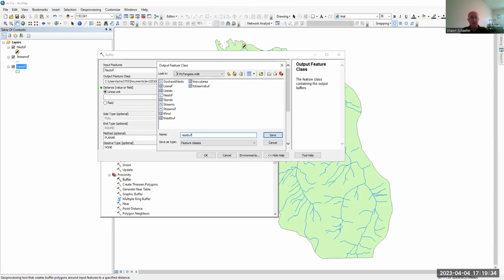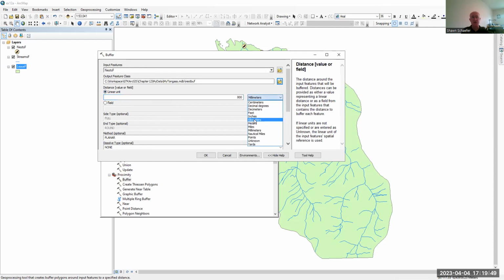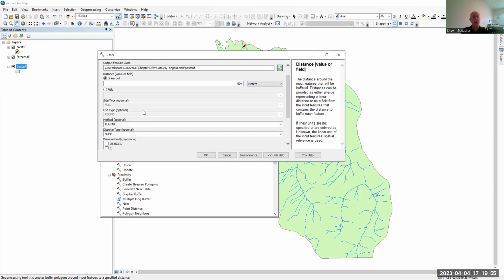and we're going to create a nest buffer layer. I'll just call it nest buff here, and save that. And then we're going to use a linear unit here. We're going to use 800 meters. We want 800 meters away from each nest, and you can change your units if you want to, but we're going to use meters here.